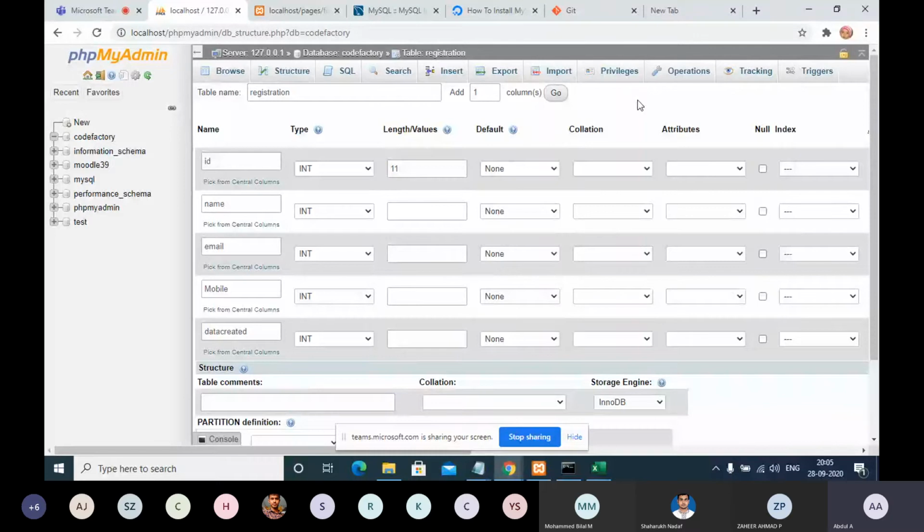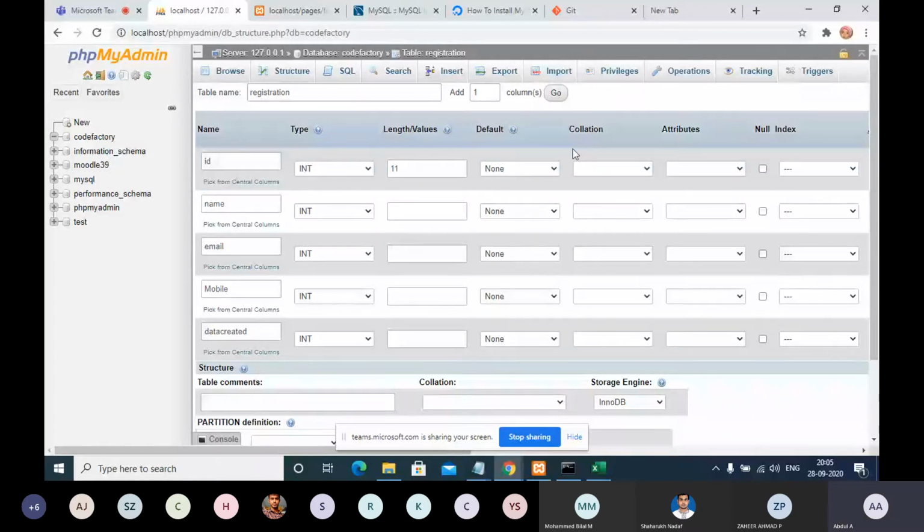So generally we keep the length of the integer data type as 11. And then we have something called default.